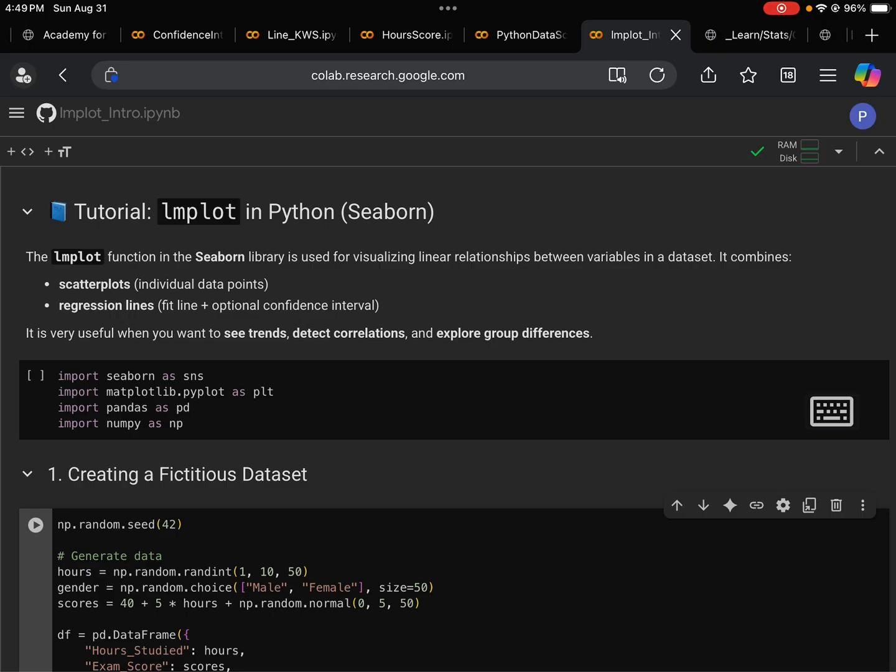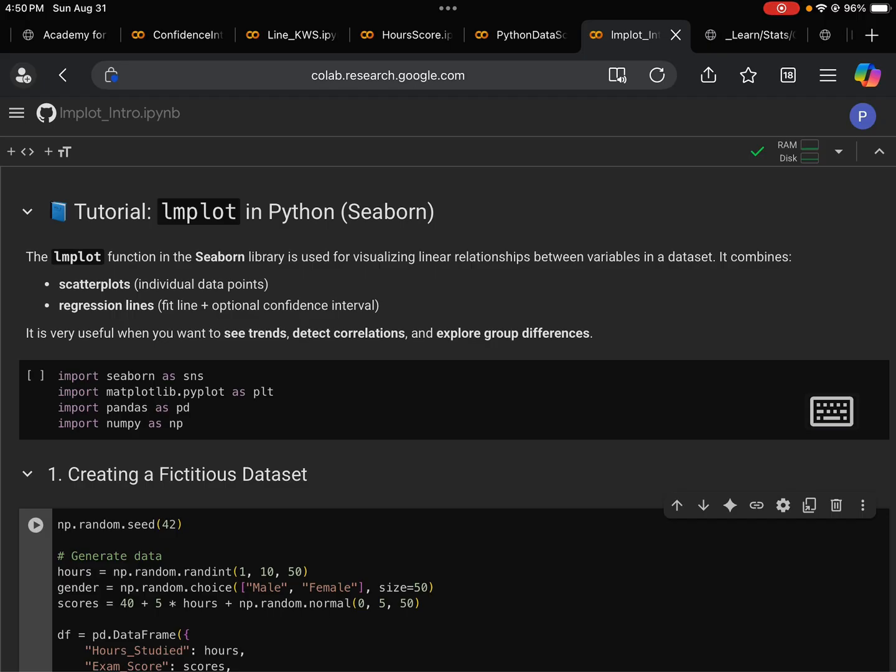The main job of this lmplot is to combine scatter plots, all the individual data points, and regression lines. Regression lines can actually do more than linear regression lines. It can do polynomial, and it can also do logistic regression. So let's look at all its functions one by one.